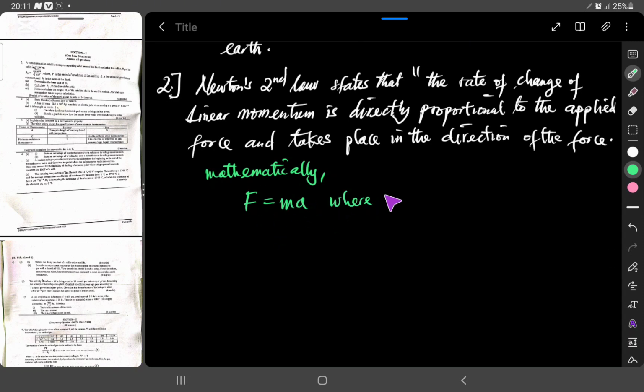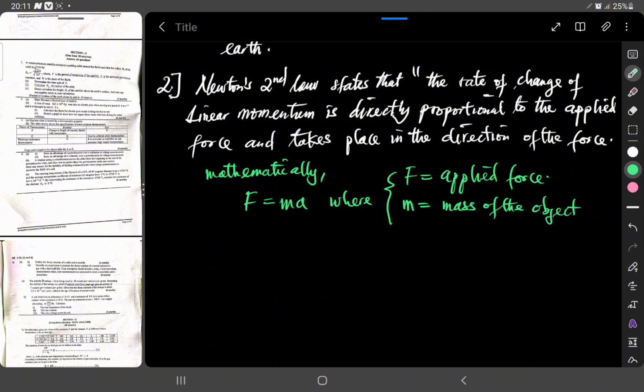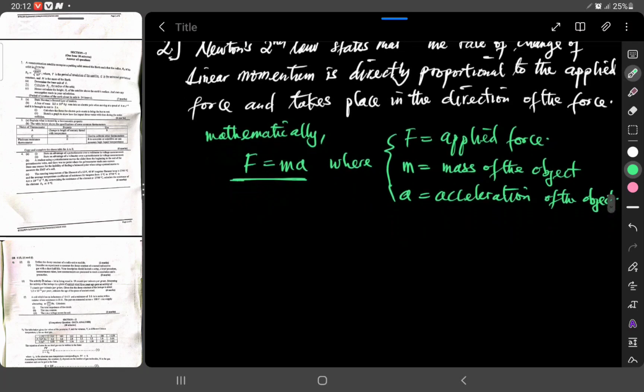So you say where F is the applied force, M is the mass of the object, and A is the acceleration of the object. So this is the mathematical statement.